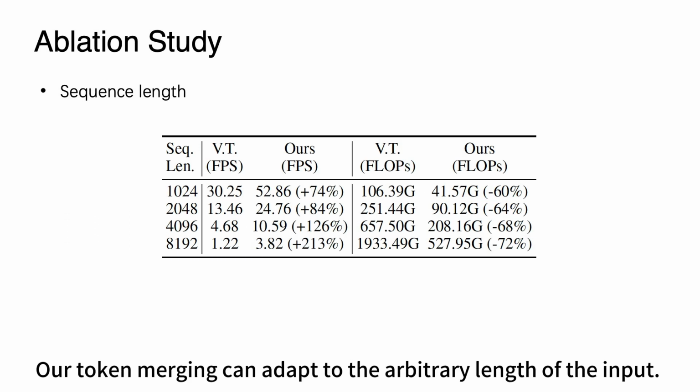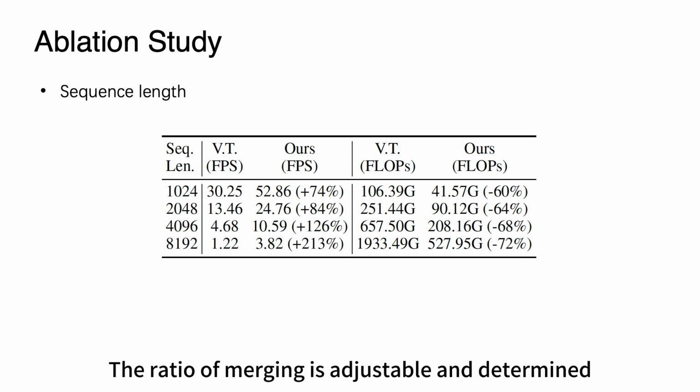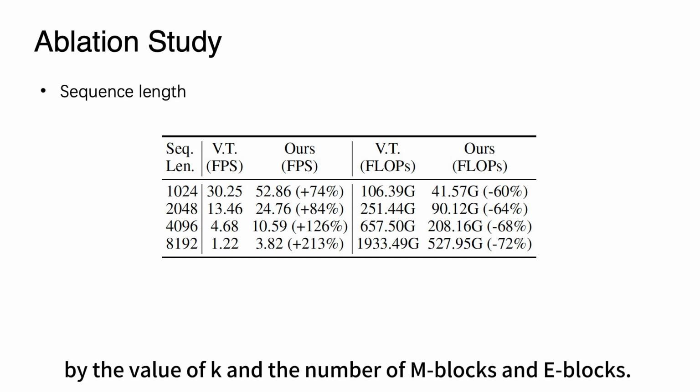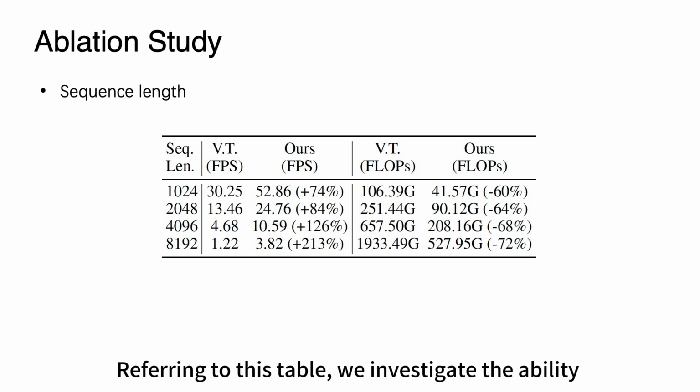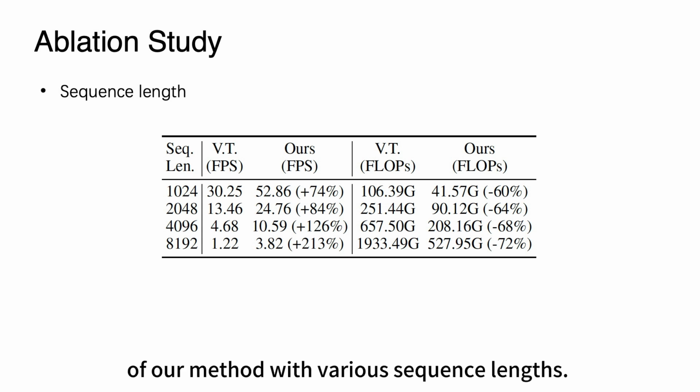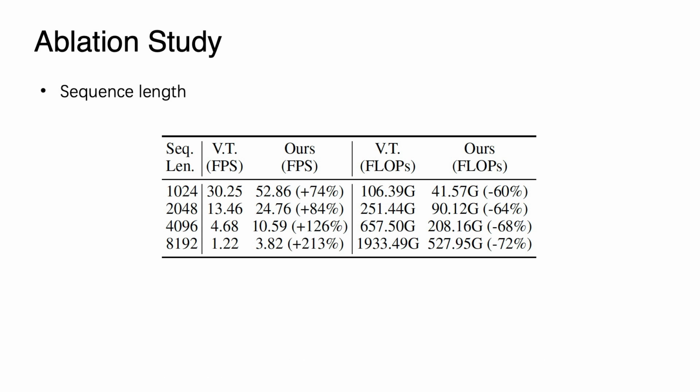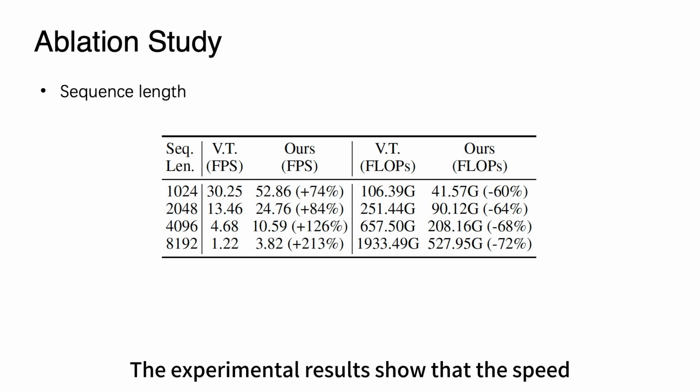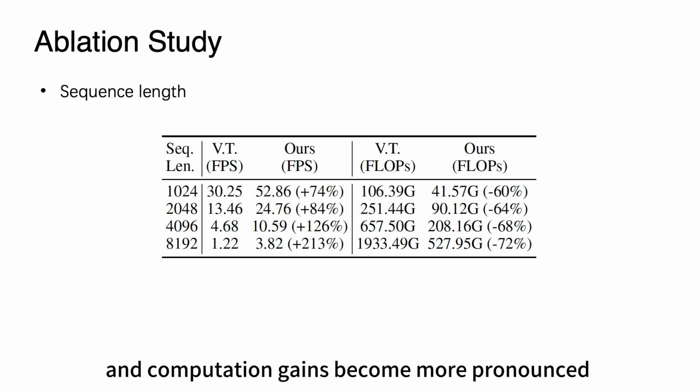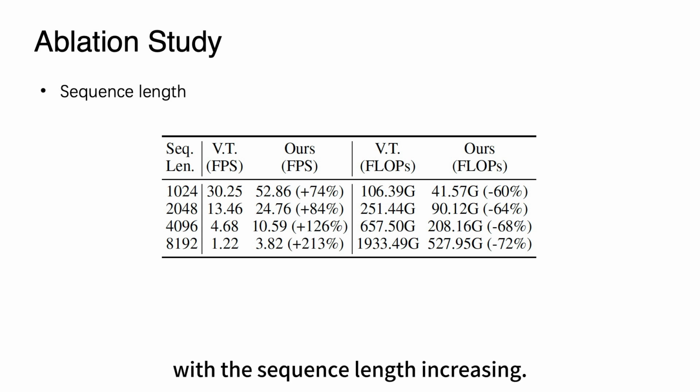Our token merging can adapt to the arbitrary length of the input. The ratio of merging is adjustable and determined by the value of K and the number of M blocks and E blocks. Referring to this table, we investigate the ability of our method with various sequence lengths. The experimental results show that the speed and computation gains become more pronounced as the sequence length increases.